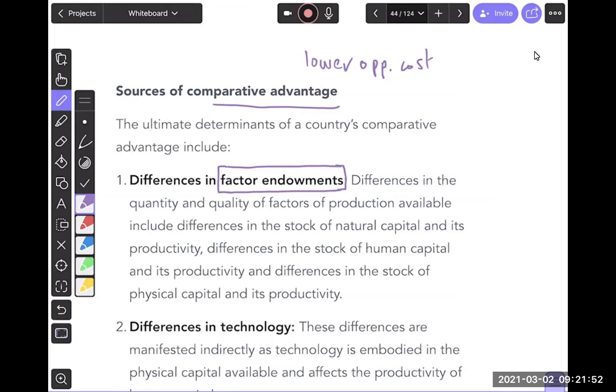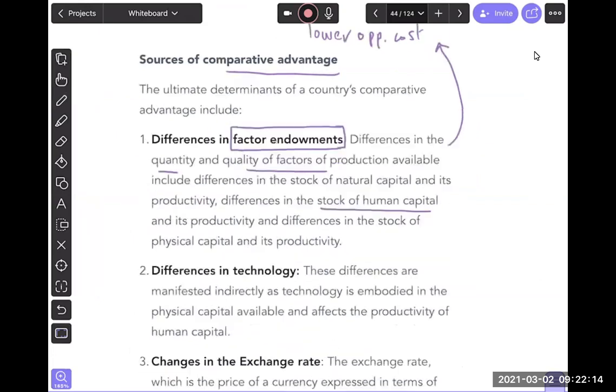So the idea is that differences in quantity and quality of factors of production can result in us having a lower opportunity cost. For example, some countries might have a stock of human capital, the people, or some countries may have higher productivity, or may have different sorts of resources. So the first reason why countries may have comparative advantage could be the factor endowment, the resources they have.